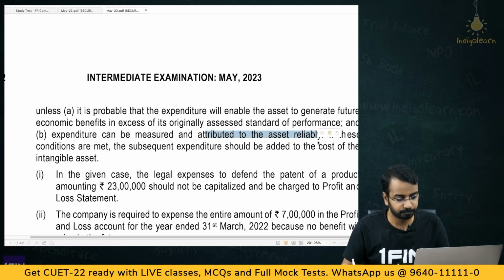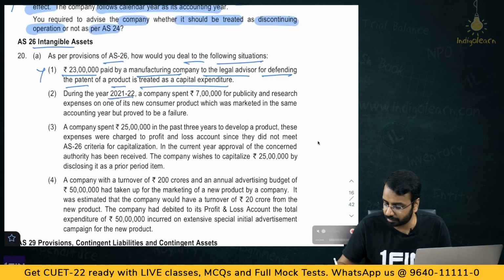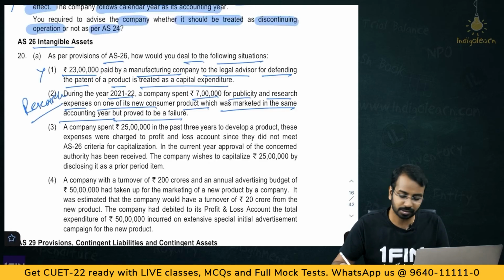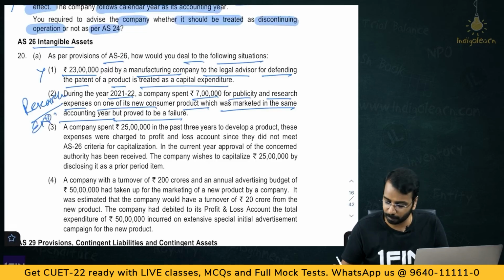Then second one, during the year 21-22, the company spent 7 lakh for publicity and research expenses on one of its new customer product line which was marketed in the same accounting year but proved to be a failure. Research expenses should always be expensed. So, this also will be expensed.